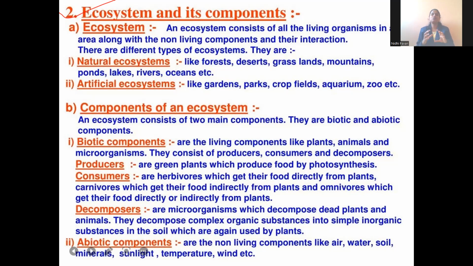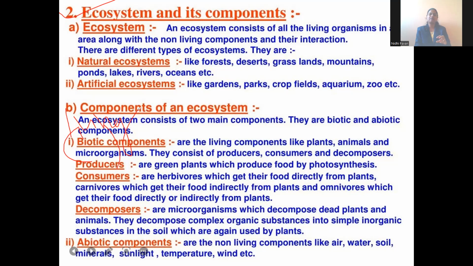So as I said, an ecosystem is an interaction between the living and non-living components. Here the ecosystem will have certain parts, certain components within it. Those are biotic and abiotic components. Biotic relates to a living component. So the living components which are present in the environment are called biotic components of the ecosystem. You can take human beings, animals, microorganisms, the organisms present in the soil, plants, algae. All these are biotic components.